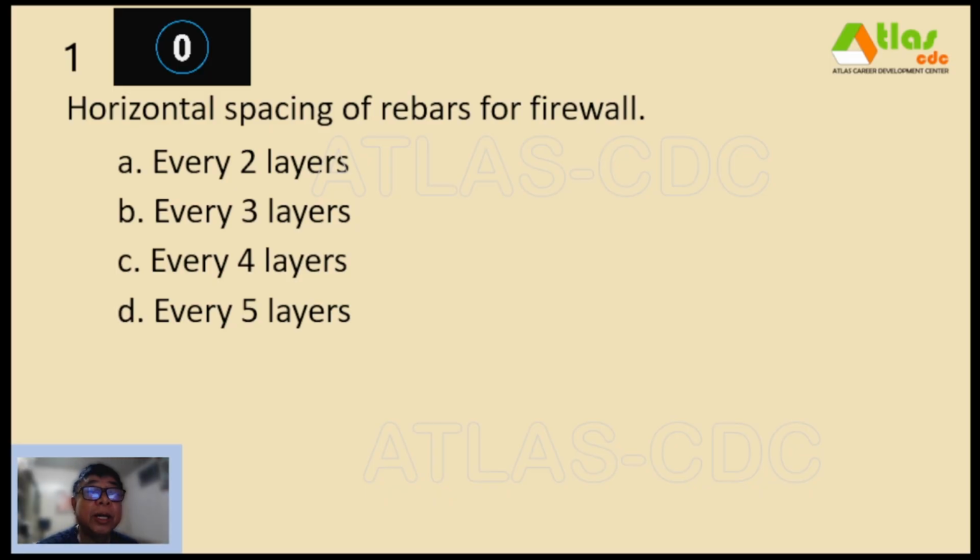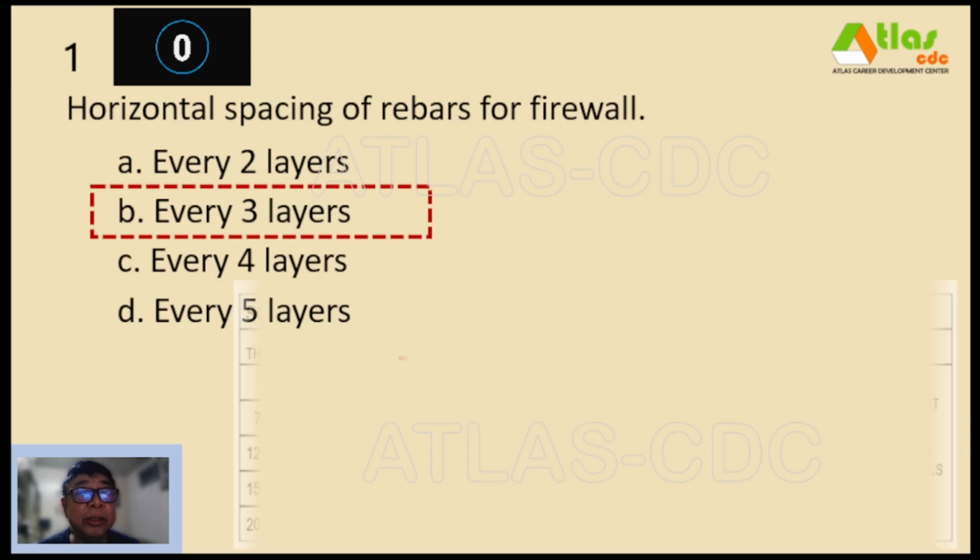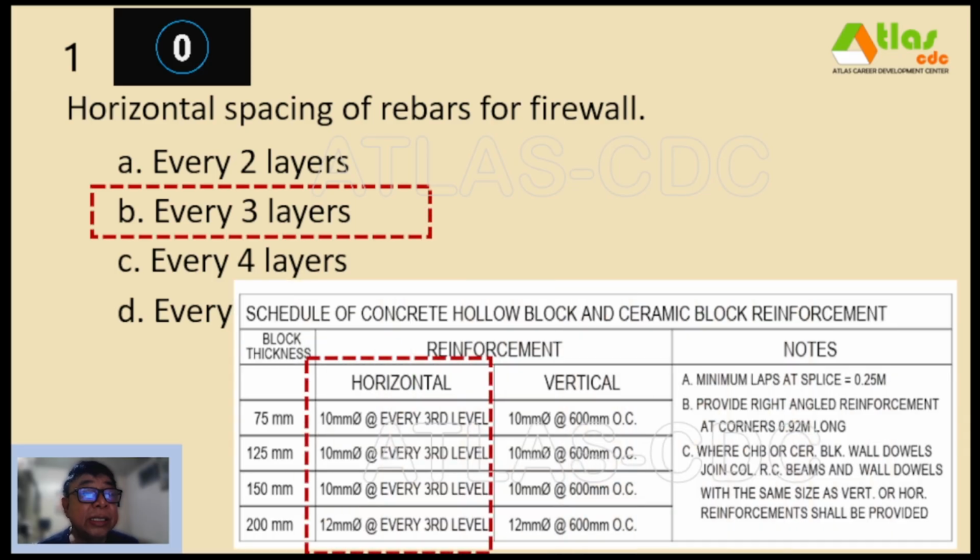And our correct answer is every 3 layers, letter B. So this is the schedule for the rebars: 10 mm at every 3 layers. This is for all walls regardless whether it's firewall or CHB walls. And for vertical spacing, it is at 600 mm on center.